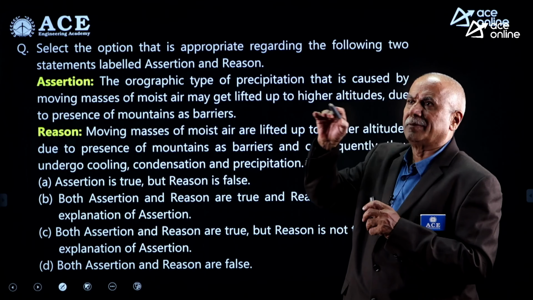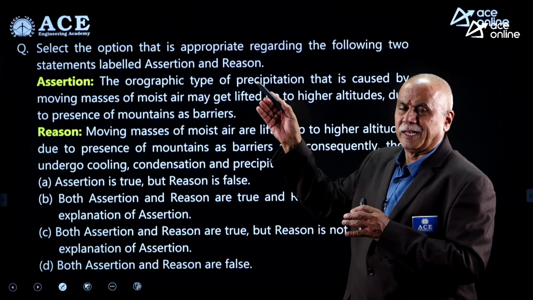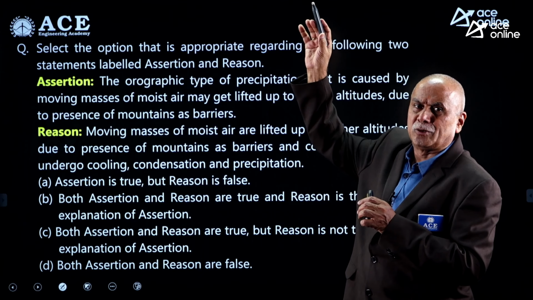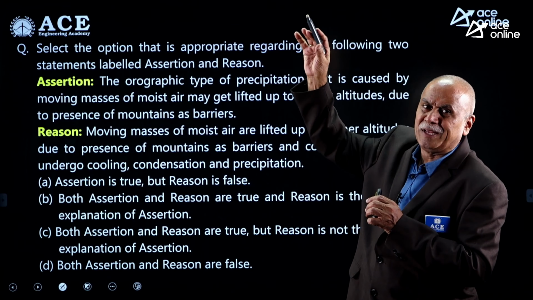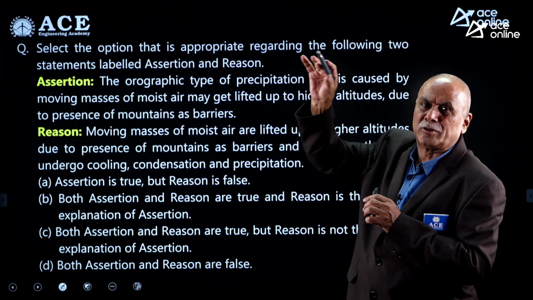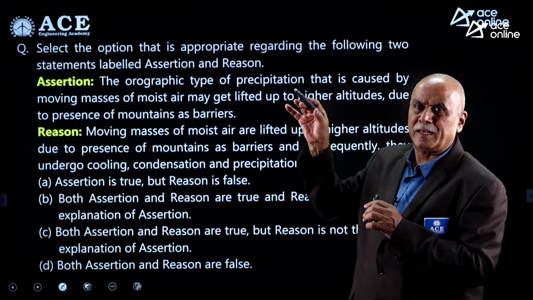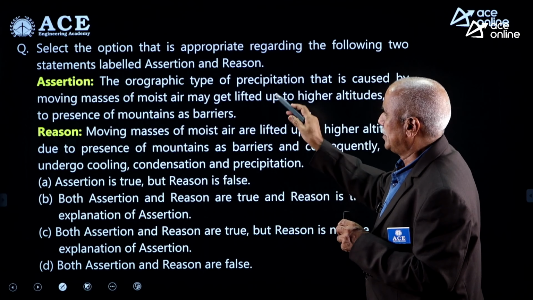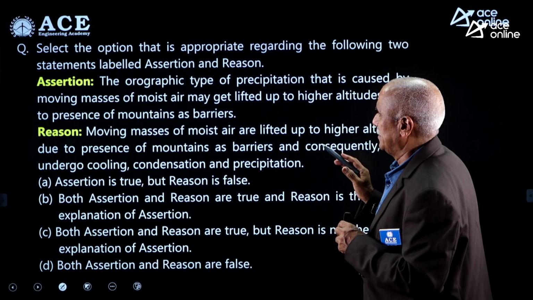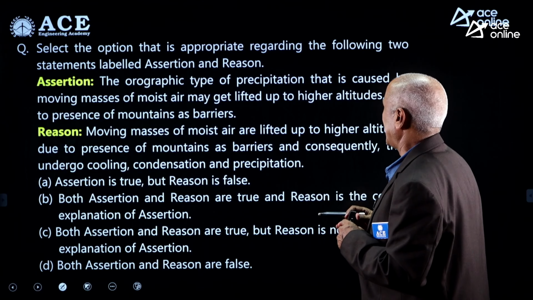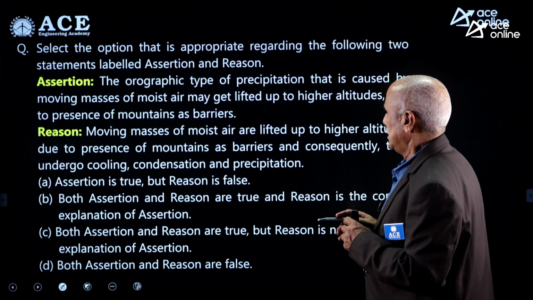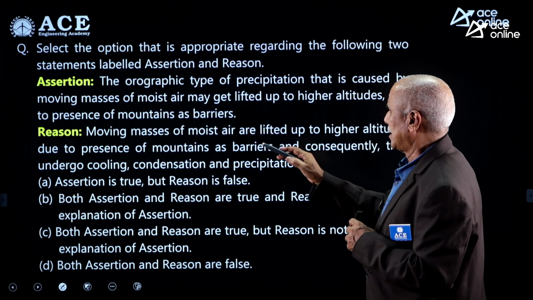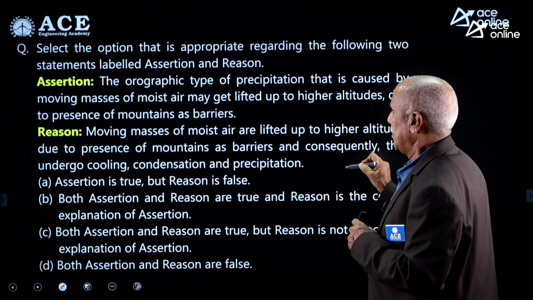When the air comes and hit by mountains, then the lighter mass will move in the upward direction to greater altitudes. There it undergoes adiabatic cooling, condensation leading to the rainfall. Heavier air mass will be moving in the downward direction. So, you see the reason. Statement is correct. Reason: moving masses of moist air are lifted up due to higher altitudes due to the presence of mountains as barriers, and consequently they undergo cooling, condensation and precipitation.